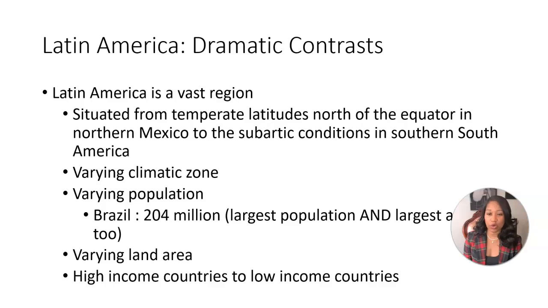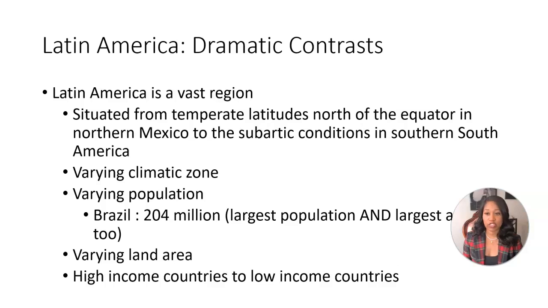Mexico and Brazil are going to be our two largest populations in this region. Brazil currently has 204 million people, and Mexico has 121 million people. Brazil has the largest population, and it also has the largest land area.